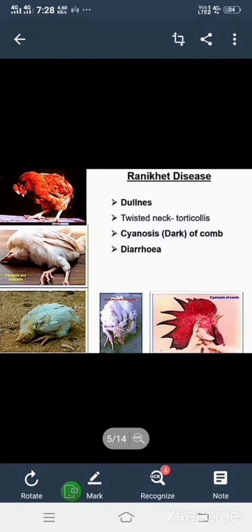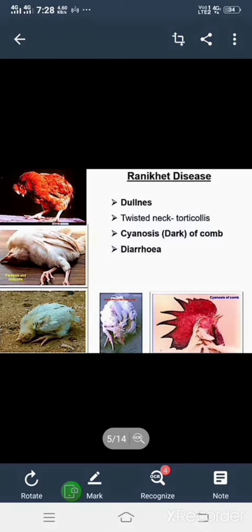The symptoms are very severe in this disease, and sometimes the symptoms may not appear at all. The fowls can suffer from this disease without showing symptoms, meaning they may be in an asymptomatic condition.